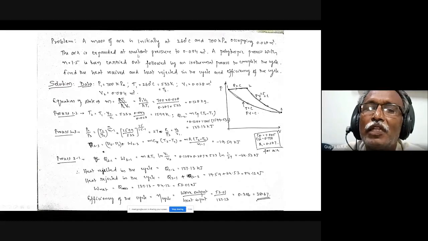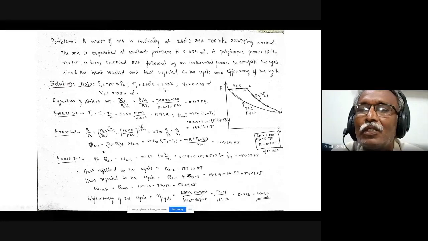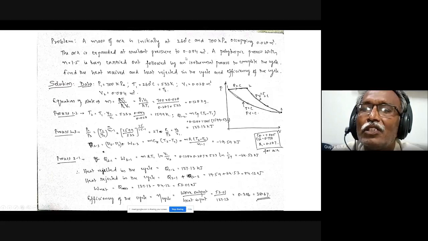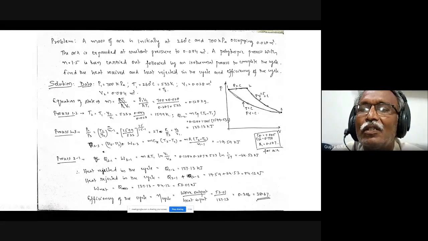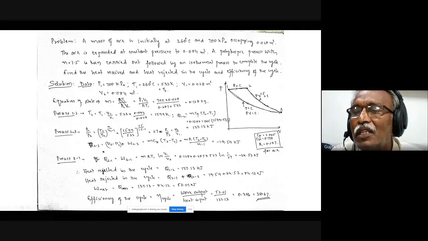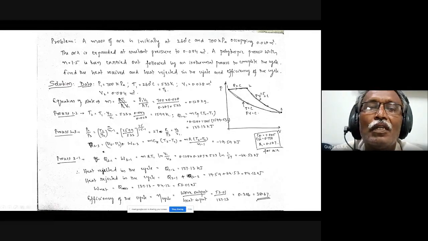And the air is expanded at constant pressure, 1 to 2, till it reaches 0.084 meter cube. I am given the volume, so I can find out all the things for this state, and all the energy transfers I can calculate. And a polytropic process with n equal to 1.5 is then carried out. So from 2 to 3, it is a polytropic process,